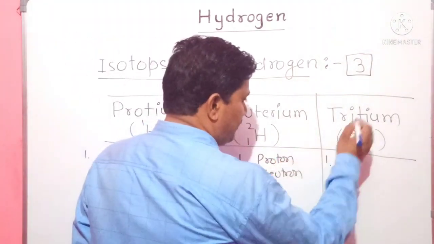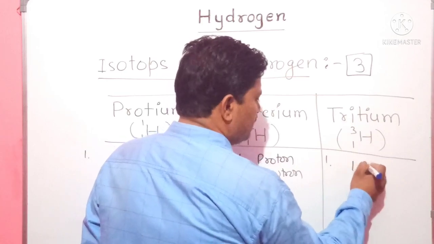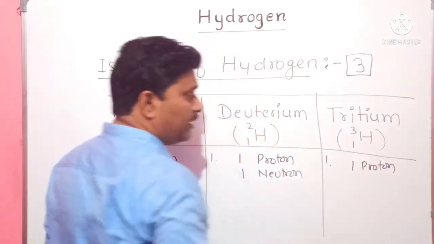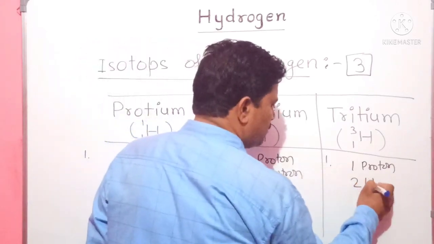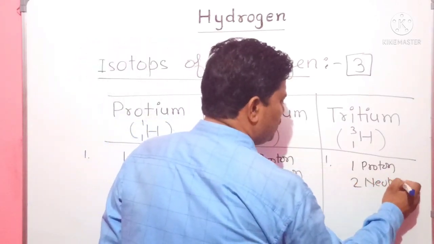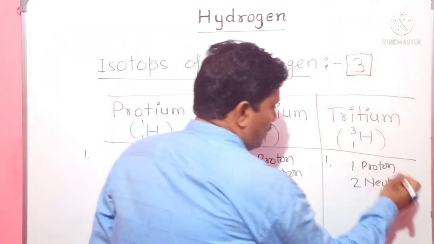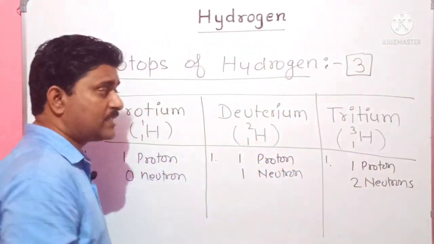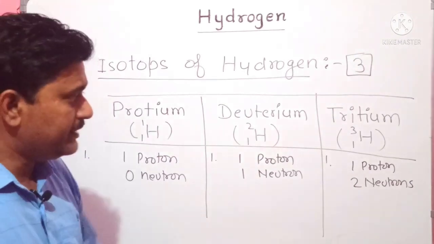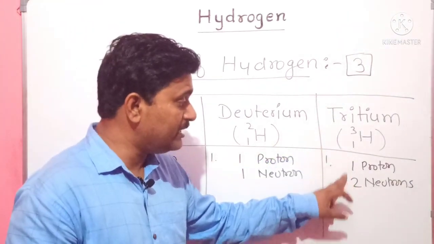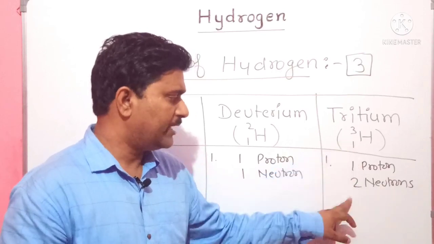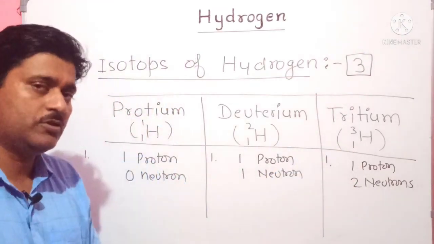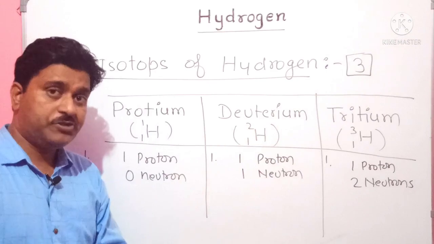Similarly, in tritium, the proton number is 1 because its atomic number is 1. So it has 1 proton, but it has 2 neutrons because its mass number is 3. When we add the proton and neutrons, we get 3. That means 1 proton and 2 neutrons are there in tritium.